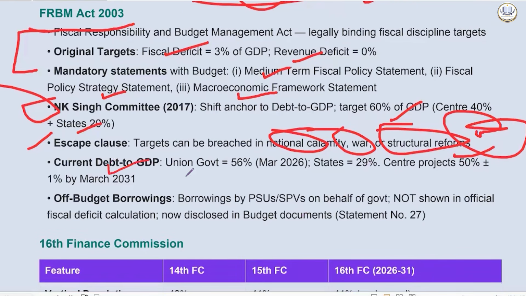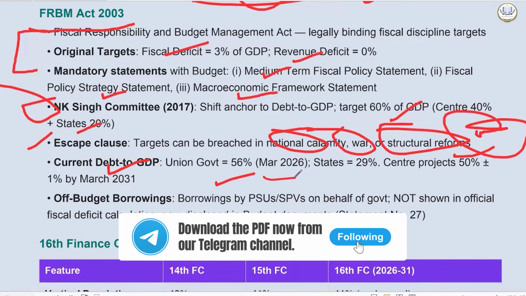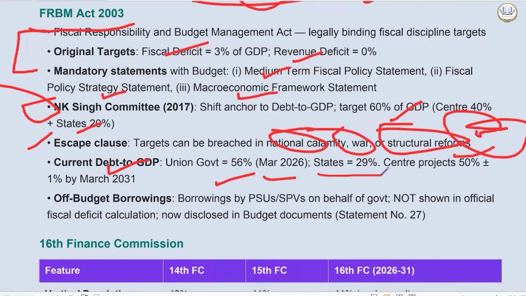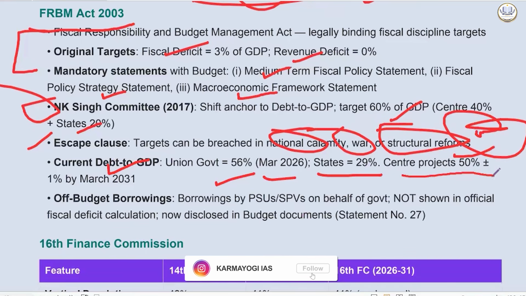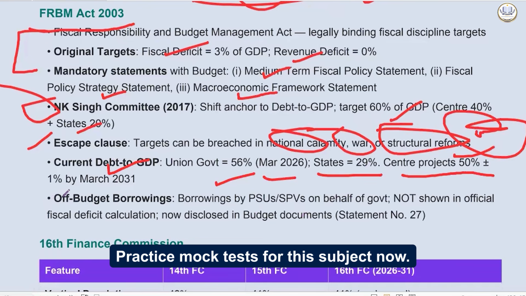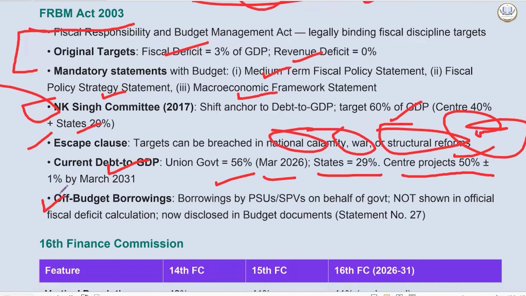Now, current debt to GDP ratio: Union government 56% as of March 2026, states 29%, and center projects 50% plus minus 1% by March 2031. Another term is off budget borrowing. What is off budget borrowing? That is borrowing by PSUs or special purpose vehicles on behalf of government. This is not shown in the official fiscal deficit calculation, now disclosed in budget documents as well.